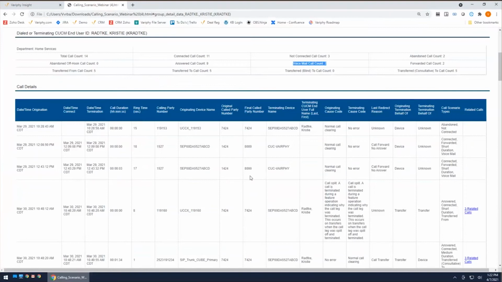All right. Next thing we're going to go ahead and take a look at are forward calls. Forward calls are, again, pretty straightforward information. So the way that Variphy determines a forward is we don't really look at the redirections and things like that.